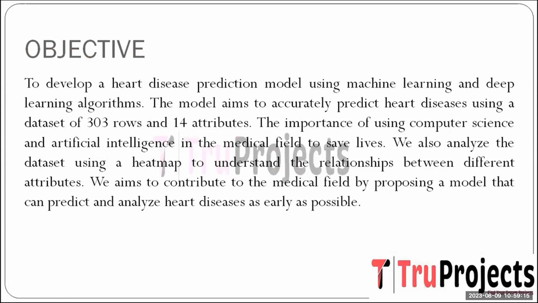Furthermore, an analysis is conducted on the dataset to unravel the intricate attribute relationships. The overarching goal is to enrich the medical domain by introducing an advanced model capable of early, accurate heart disease prediction, thereby fostering proactive medical intervention and potentially transforming patient outcomes.